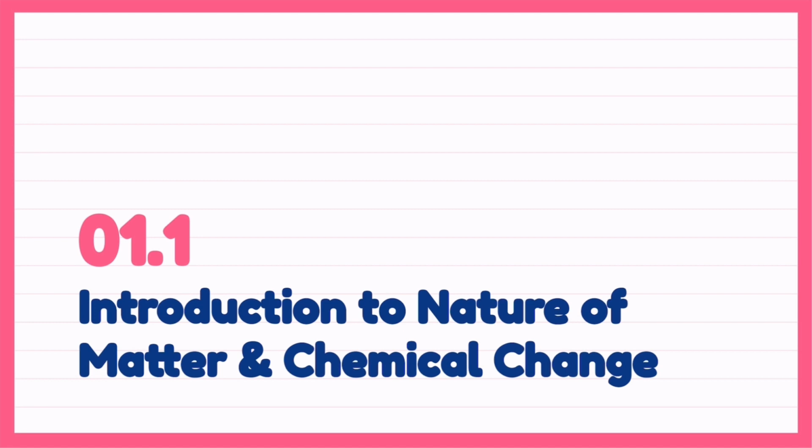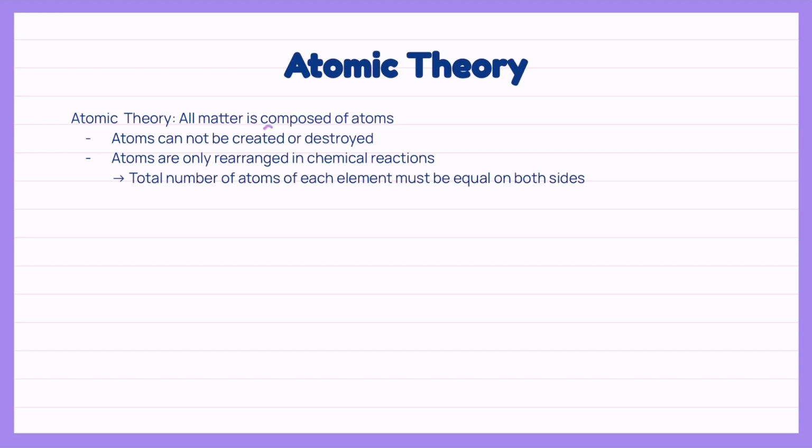First, we will start with topic 1.1, Introduction to the Nature of Matter and Chemical Change. Atomic theory states that all matter is composed of atoms and they cannot be created or destroyed. Thus, atoms are only rearranged in chemical reactions, meaning that the total number of atoms of each element must be equal on both sides. This is also the reason why we balance chemical equations.